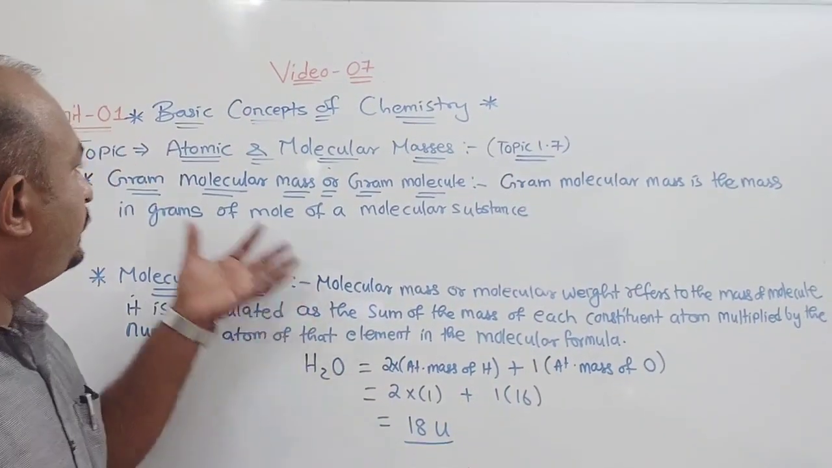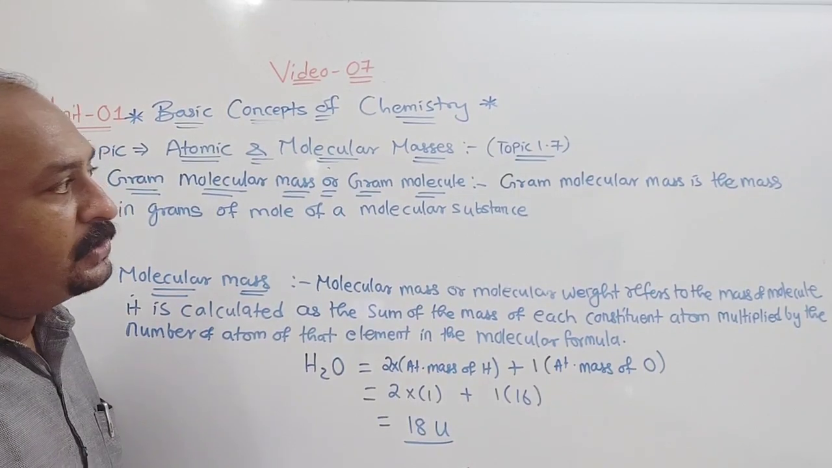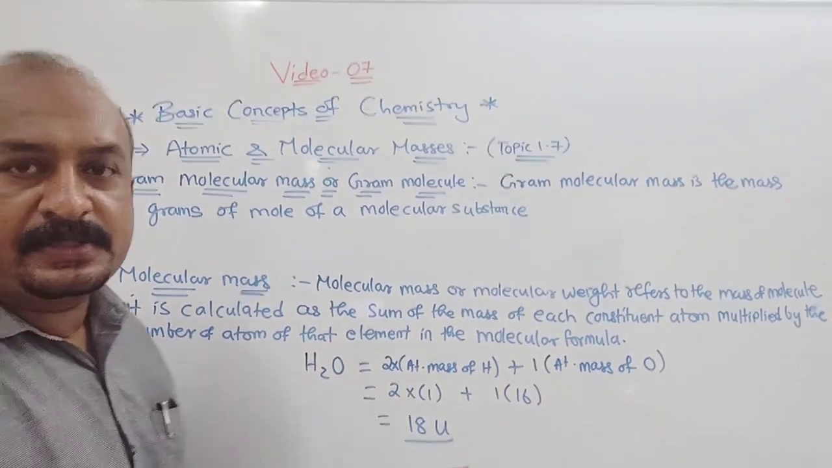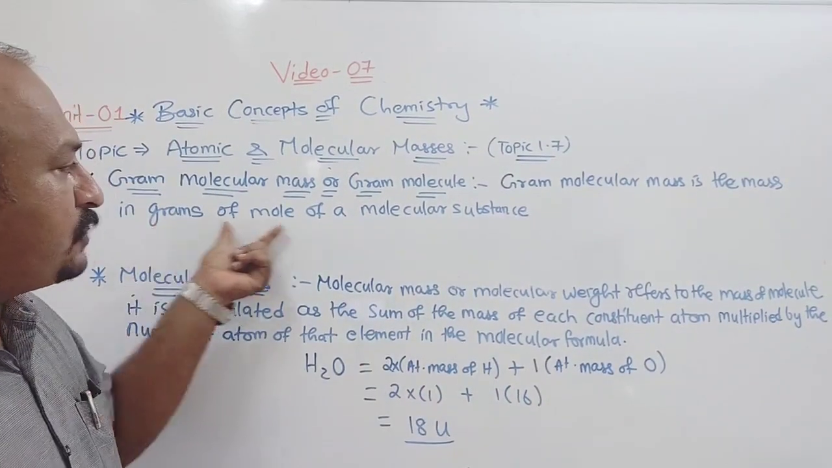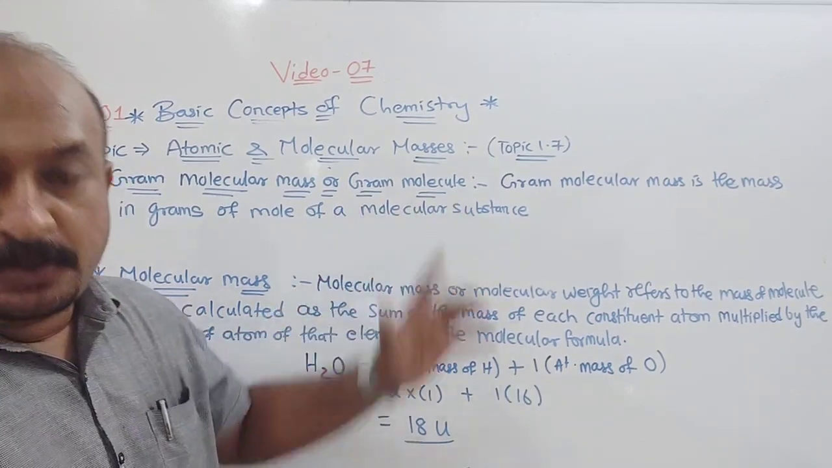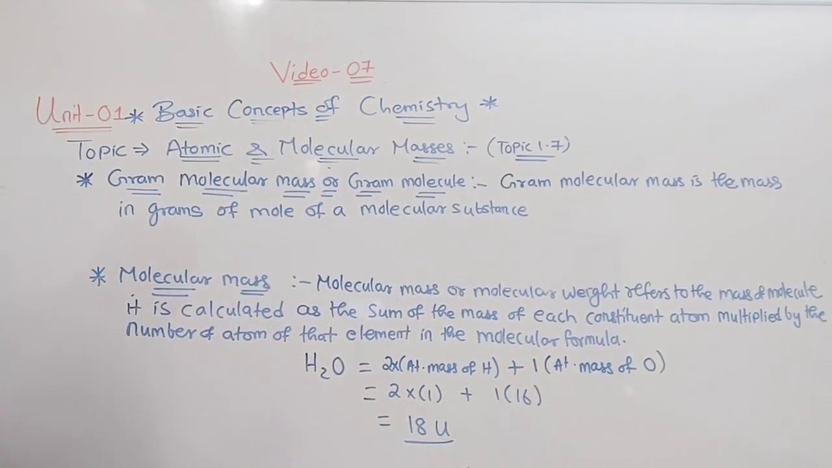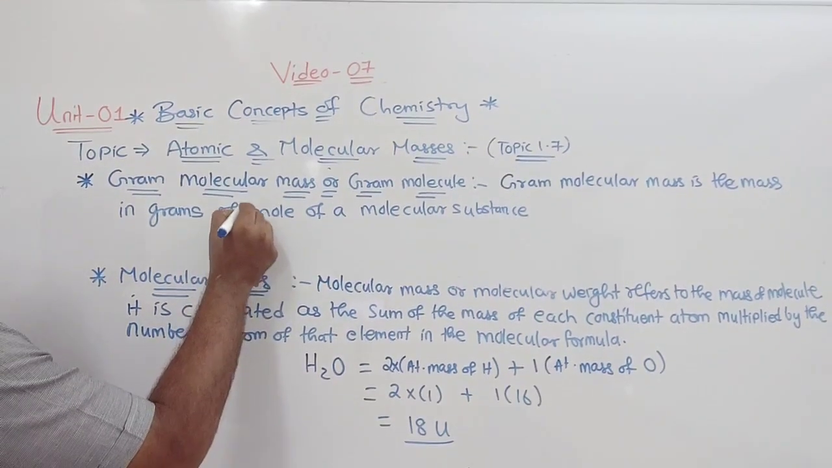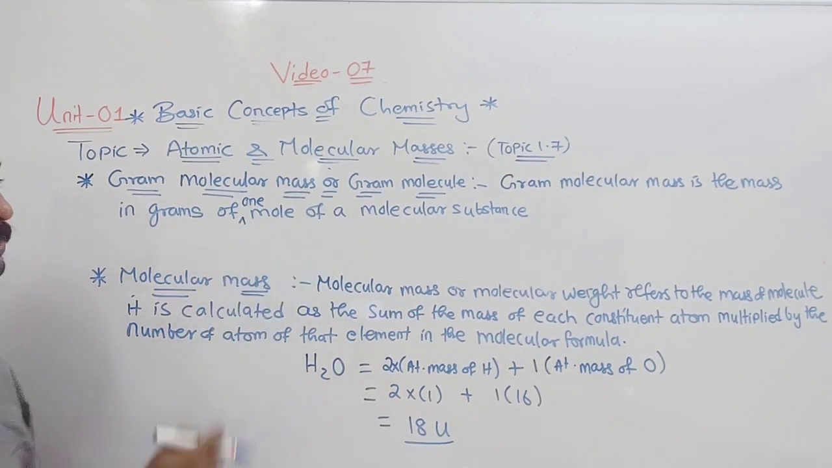Now here you can see gram molecular mass, or gram molecule, what we say, right? So gram molecular mass, you can see the definition here, is the mass in grams of 1 mole of a molecular substance. Here that 1 mole is not written, you can write it down here, I will write an arrow: 1 mole of a molecular substance.